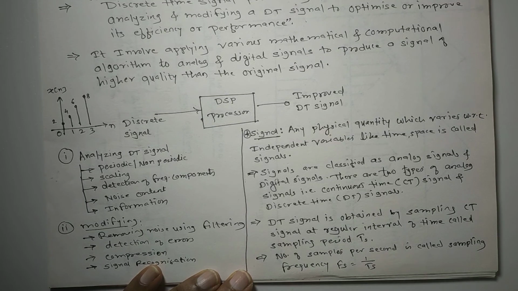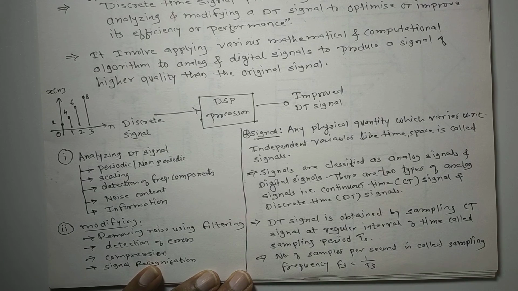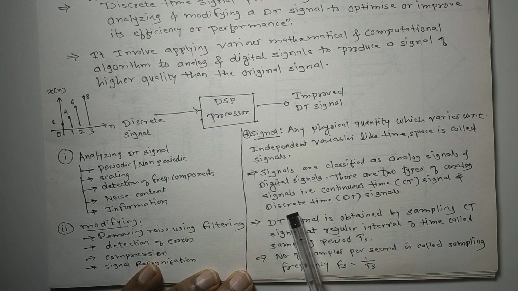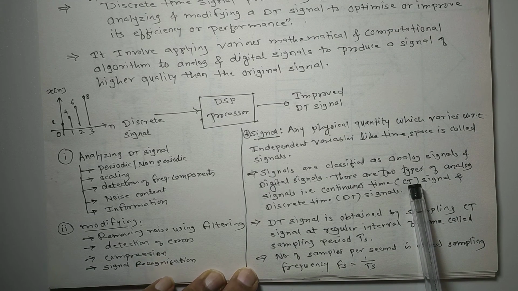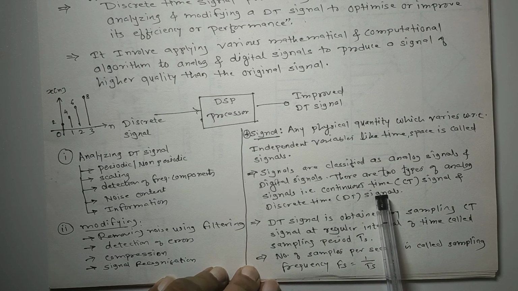So a signal is nothing but any physical quantity, like temperature or pressure, which varies with respect to time or space or any other independent variable. Signals are classified into two types, analog signals and digital signals. Again, analog signals are of two types: continuous time analog signals and discrete time analog signals. Continuous time analog signals we call CT signals, and discrete time analog signals we will always call DT signals.